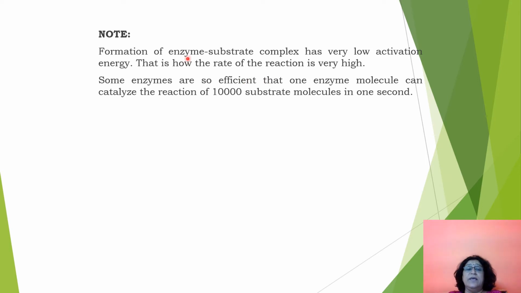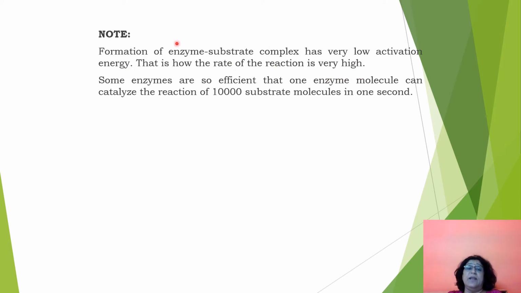The formation of the enzyme substrate complex has a very low activation energy. That is how the rate of the reaction is very high. Some enzymes are so efficient that one enzyme molecule can catalyze the reaction of 10,000 substrate molecules in 1 second. So basically it has a low activation energy, and that is how the rate of the reaction is very high.